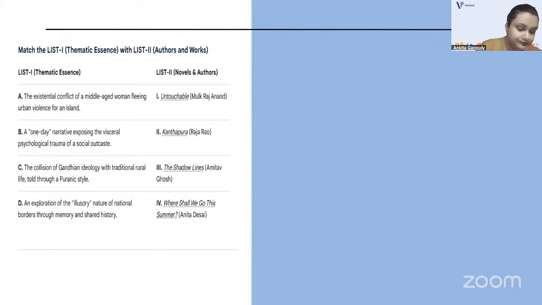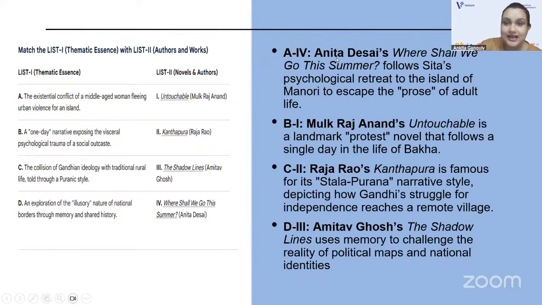Clear? Yes. So, Anita Desai's Where Shall We Go This Summer? follows Sita's psychological retreat to the island of Manori to escape the prose of adult life. Mulk Raj Anand's debut novel, Untouchable, is a landmark protest novel that follows a single day in the life of Bakha.